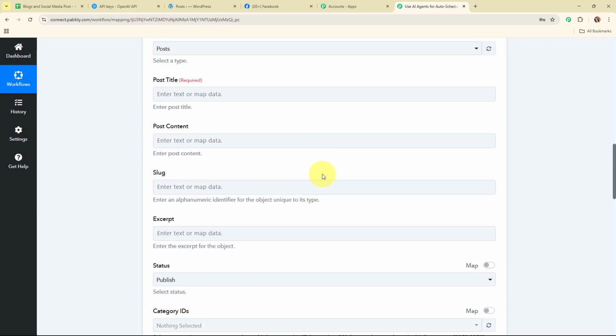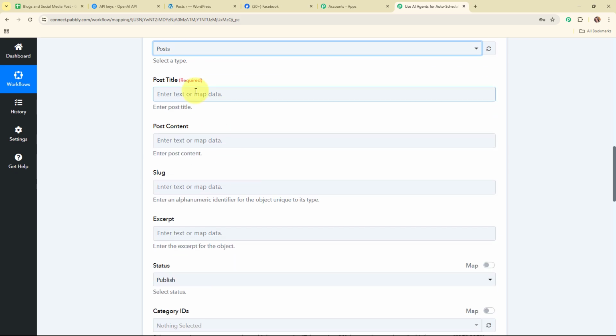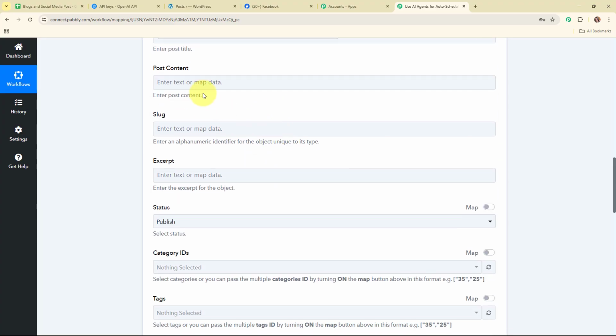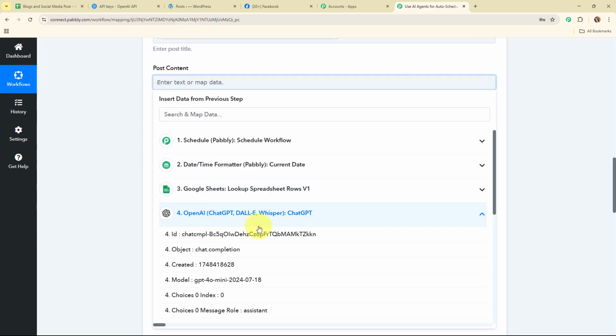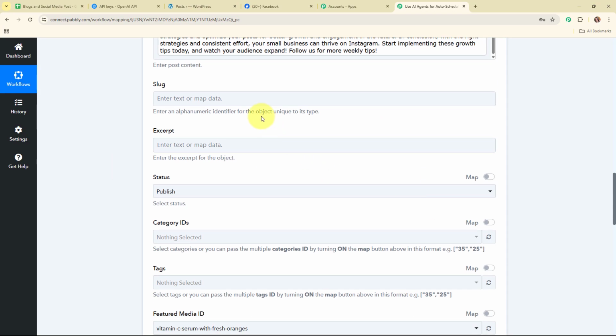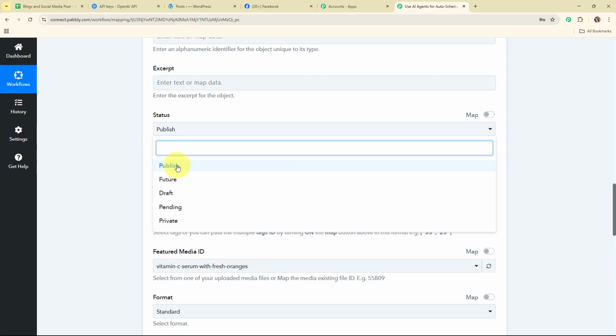So moving forward, for the post type, I'm going to select the post type as post over here. Moving forward, for the post title, I'm going to map the title over here from the Google Sheet. Moving forward, for the post content, I'm going to map the content generated by OpenAI. Moving forward, these fields are not required fields, so I'm going to leave them blank. Here for the status, I'm going to select publish.